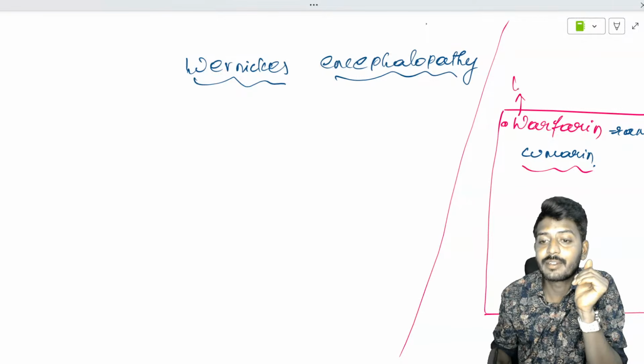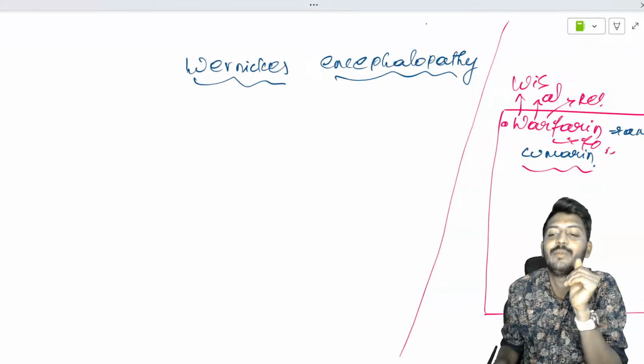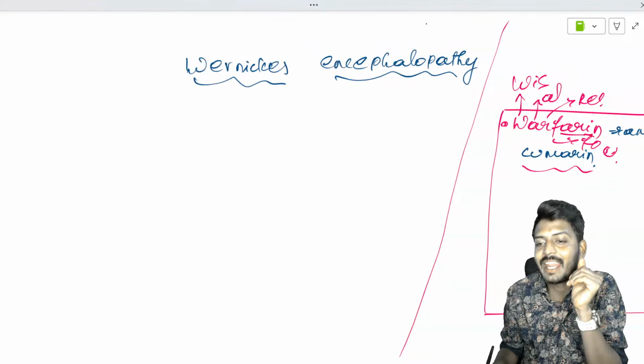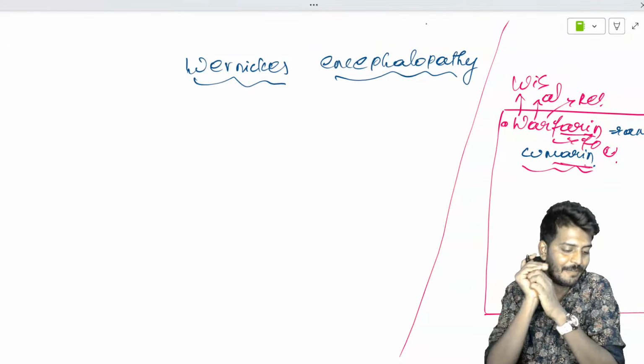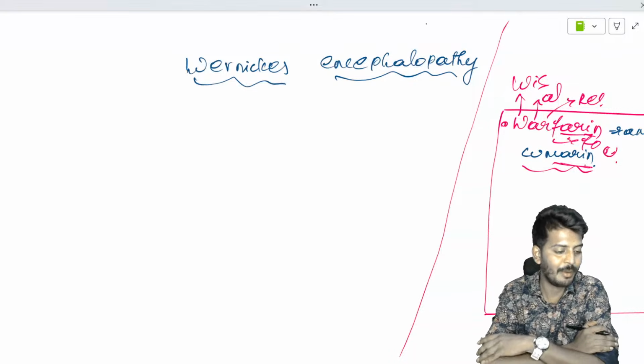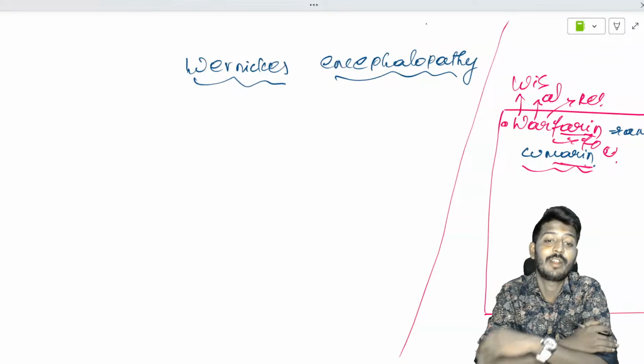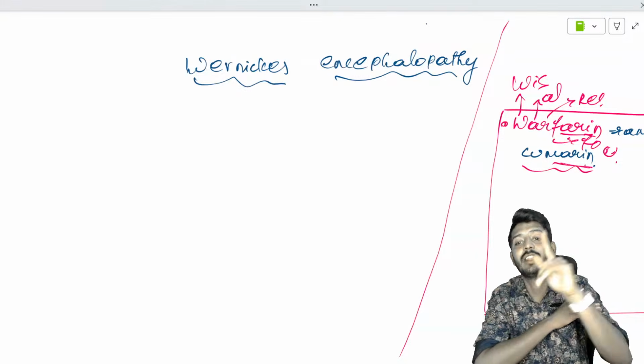W for Wisconsin, A for Alumni, R for Research, F for Foundation, Wisconsin Alumni Research Foundation, and arin for coumarin. So ऐसा आया नाम वारफेरिन बच्चों. ठीक है, अब हो गया वारफेरिन. वारफेरिन is a teratogenic drug. It causes fetal warfarin syndrome. Warfarin related all the important topics done.